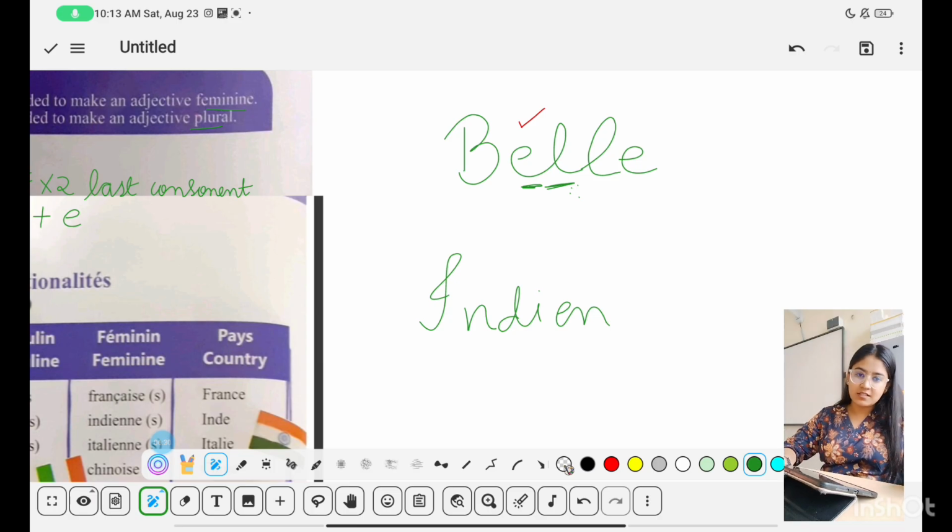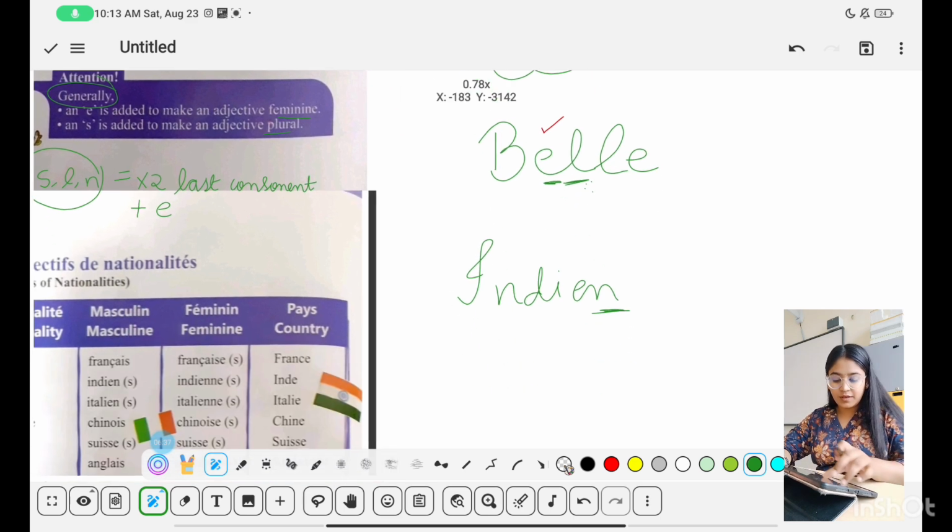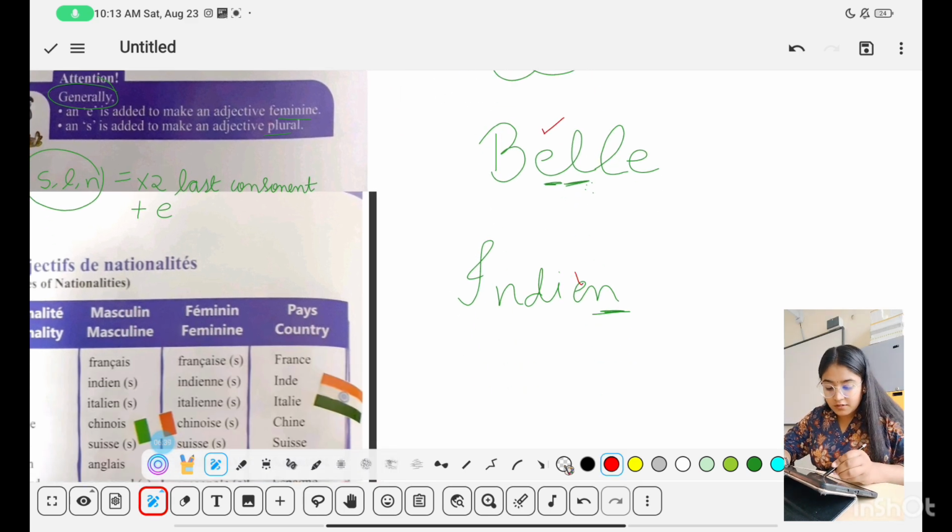Indien. Indian. Okay, Indian. So it is ending with N, one of the category N, and is preceded by a vowel. Of course, E is a vowel. So in this case, you will double the last consonant and put E.